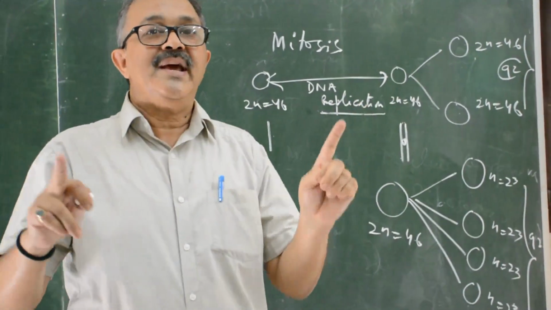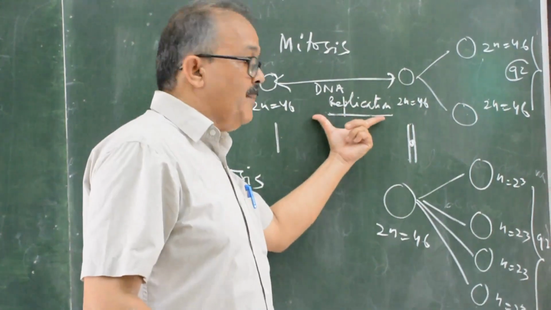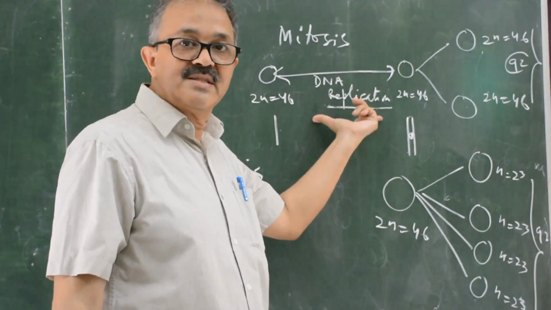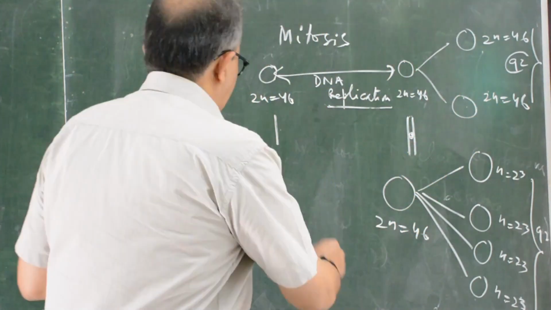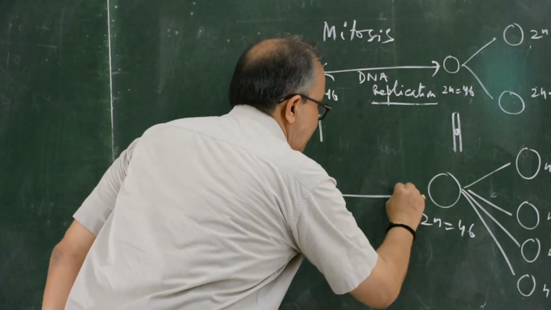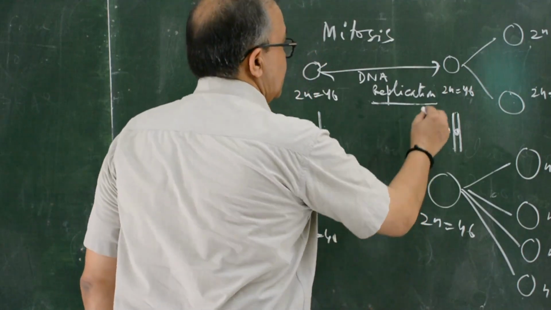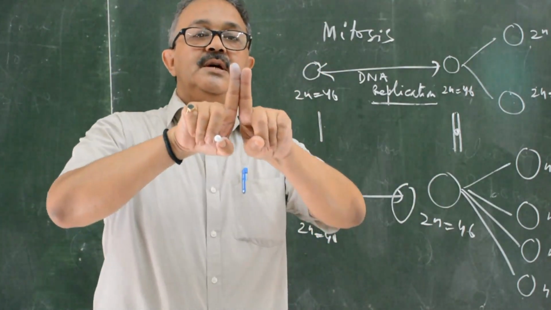If there is no replication, no cell division. So DNA replication is responsible for cell division; its importance is for growth as well as for reproduction. If the cell is 2n = 46, after replication there will be a doubling of the chromosome. Each chromosome will have 2 chromatids.